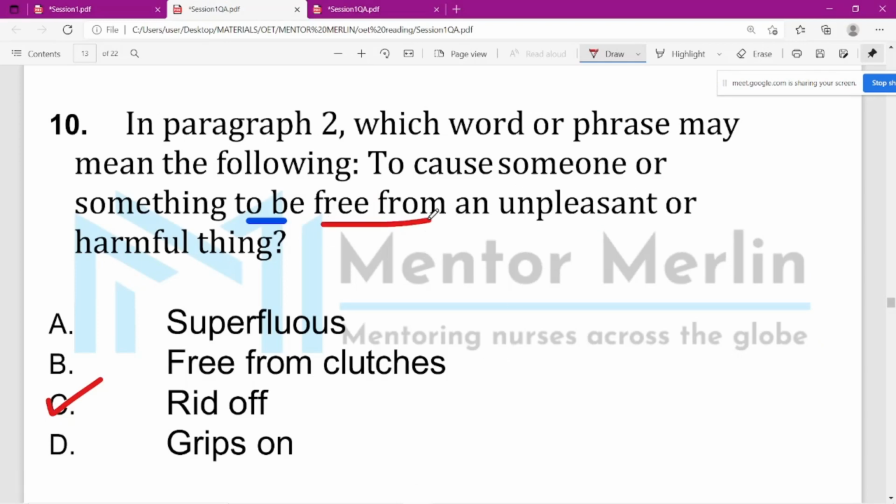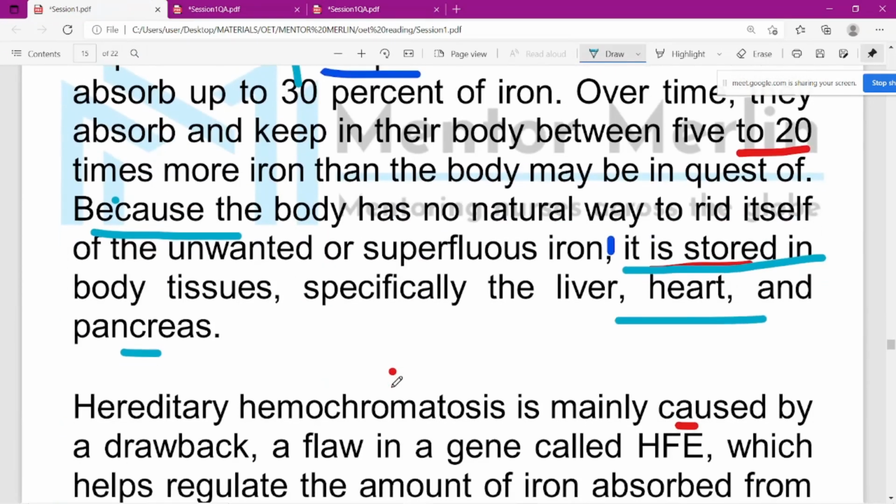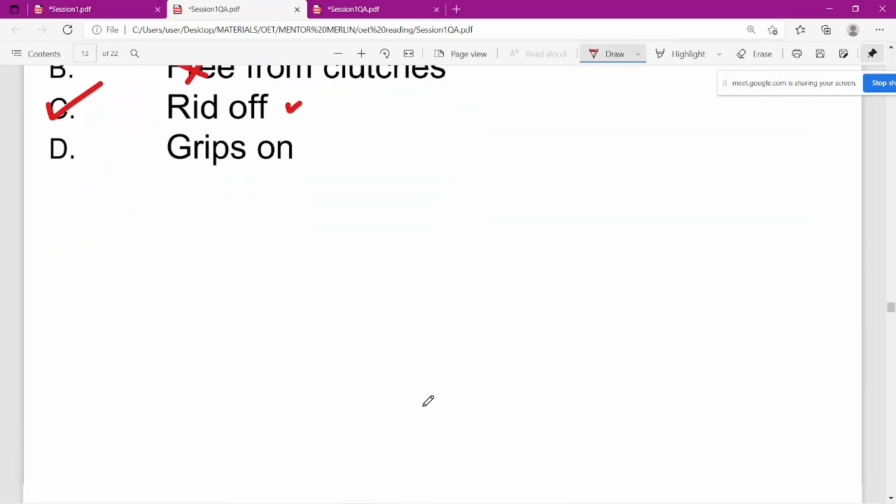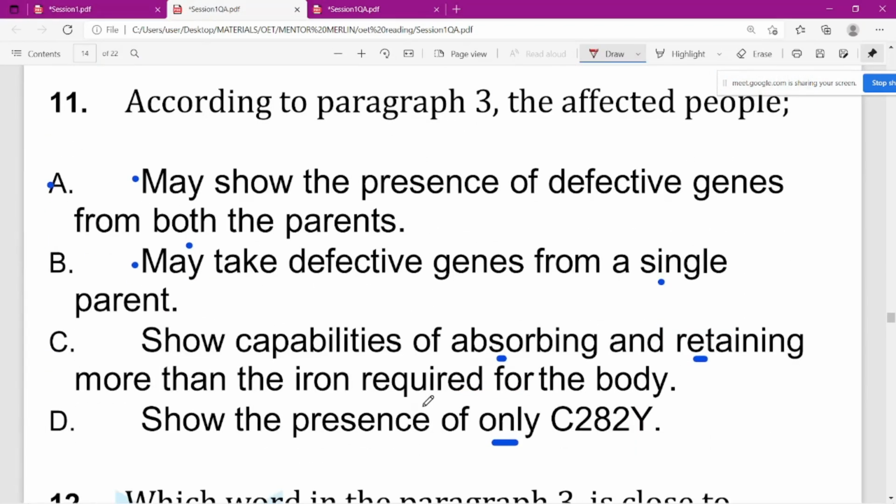Since I know the meaning, and this meaning is excess, superfluous, that means excess, so it's not the option. Free from, something which has to be free from. Grips on means hold on, and free from clutches. No, because students might fall for this, because they won't be giving simple answers like that. Right, so we got the answer. Okay, 11th.